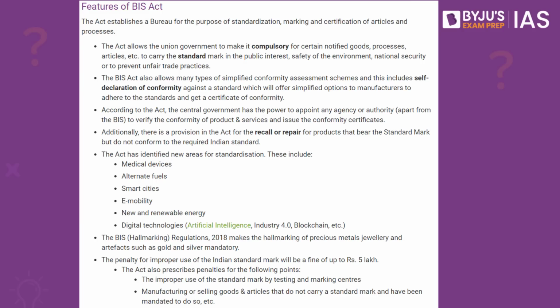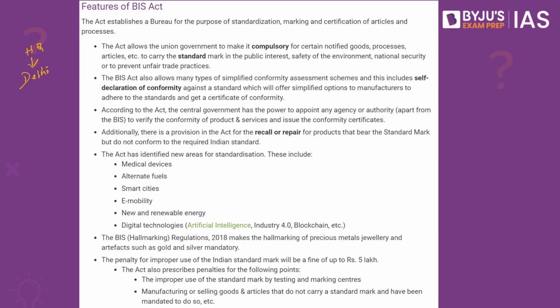When we look into some of the important features of the Bureau of Indian Standards, where is it headquartered? It is headquartered in New Delhi. So this can be very important from the preliminary examination point of view. It also has a governing body consisting of about 25 members. These 25 members prescribe what should be the functionality of the Bureau of Indian Standards.